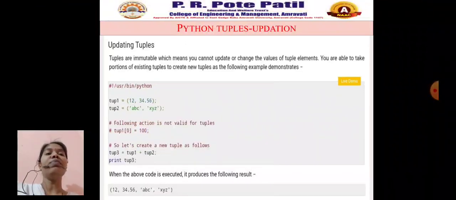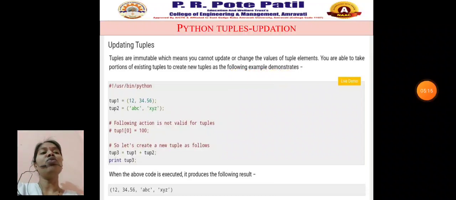Next, Python tuples updation. Tuples are immutable, which means you cannot update or change the values of tuple elements. But you are able to take portions of existing tuples to create a new tuple, as the following example demonstrates.